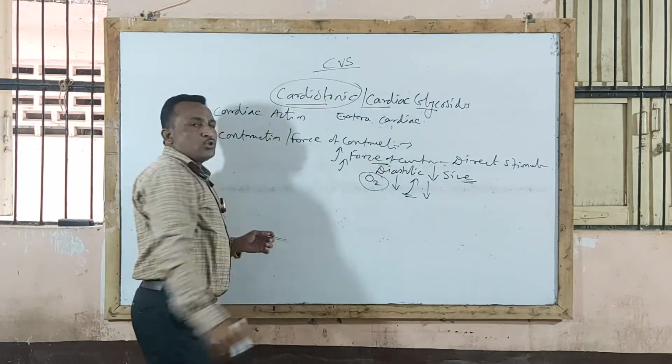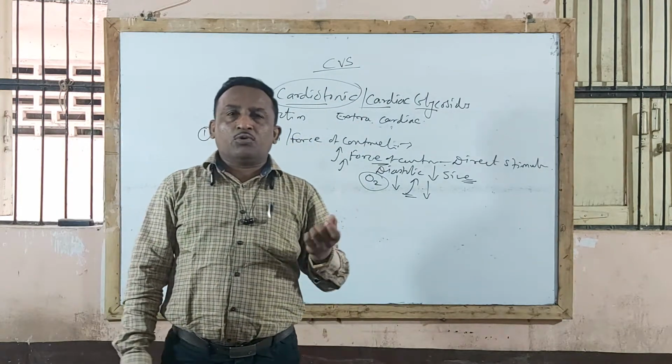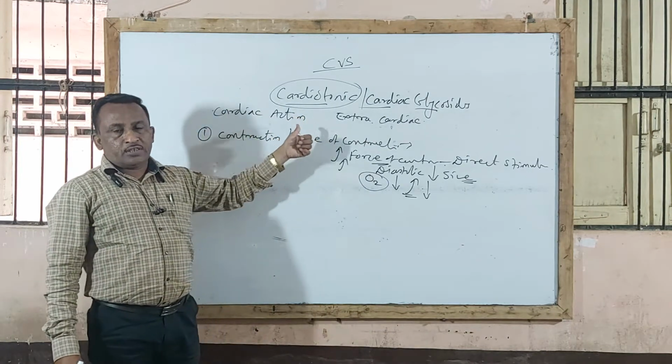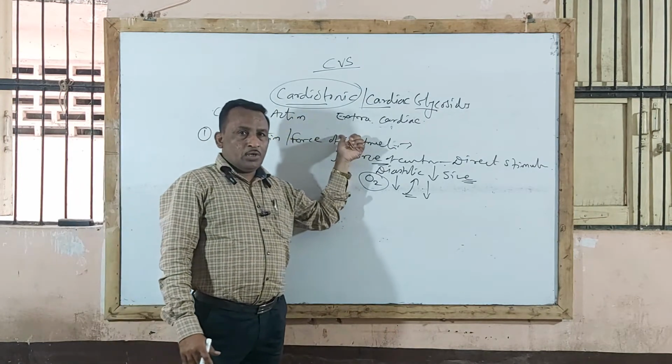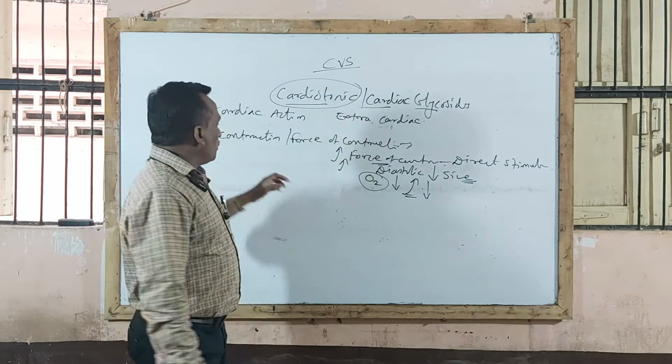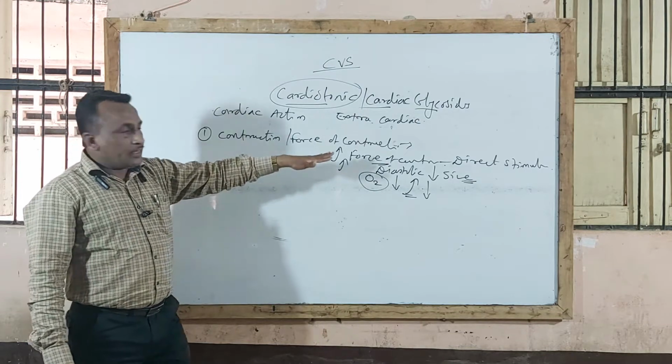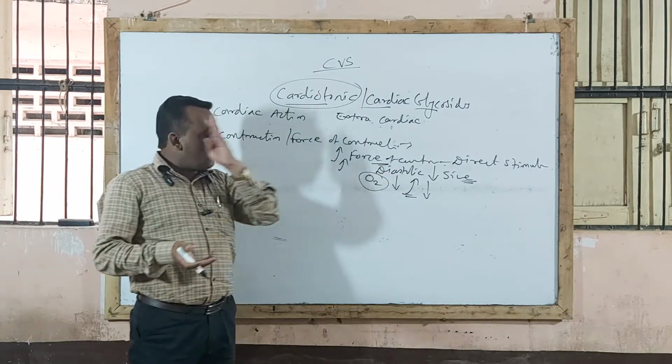This question is most important. Sometimes they may ask the question that why digitalis is called as cardiotonic agent. Digitalis आपण cardiotonic का म्हणतो? So the reason is because of its action on force of contraction. By acting on force of contraction, it increases powerful force of contraction.